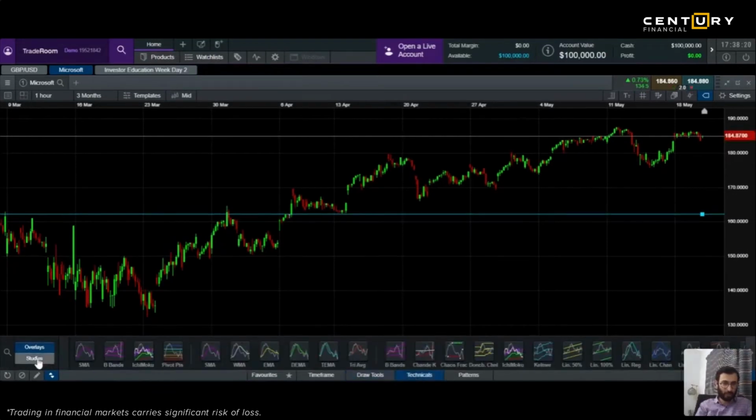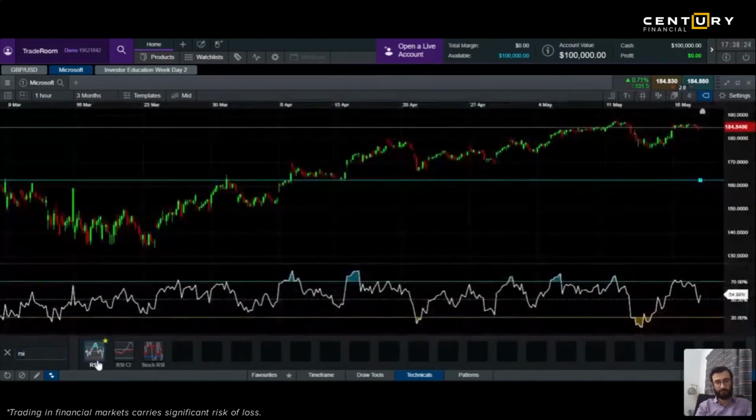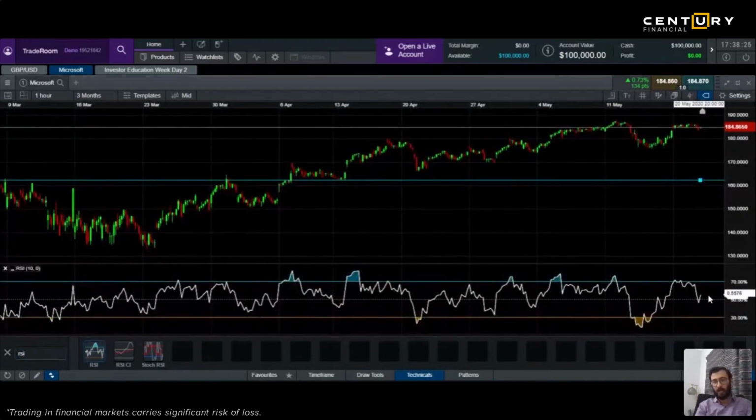Let's try to put RSI here. See, RSI is at the middle, 50%, and it's going up. So you could short sell when it goes above the blue line. Look at the past history. What has happened? It went above 70%. It came down, right? So it goes up, comes down, you book your profit.